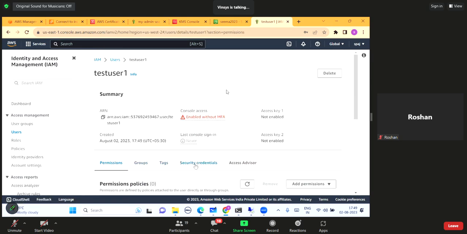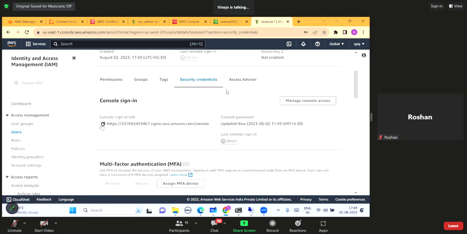So now in the security credentials, I will get the link. I have to share this link with that user, right? And the associated password.